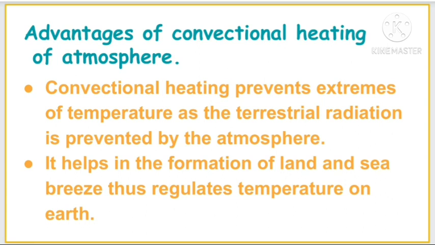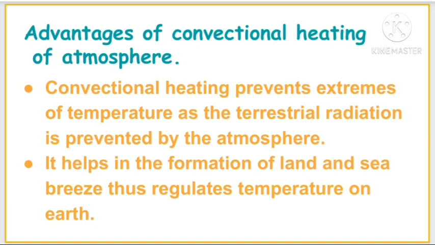At night, the atmosphere acts as a blanket. This greenhouse keeps the earth warm by preventing the terrestrial radiation from escaping. And during the day, the atmosphere absorbs 14 percent of insolation. Because of that, it is able to raise the earth's surface temperature.